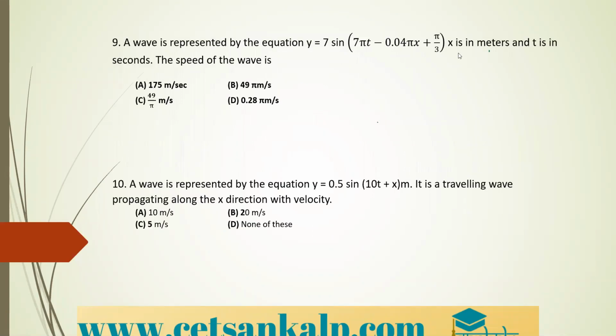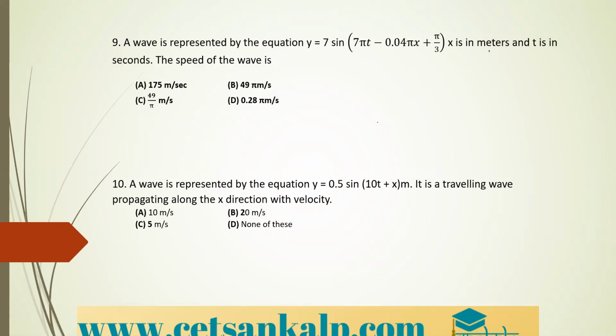Our next question is, a wave is represented by the equation y is equal to 7 sine into bracket 7 pi t minus 0.04 pi x plus pi by 3, here x is in meter and t is in seconds. The speed of the wave is given by?